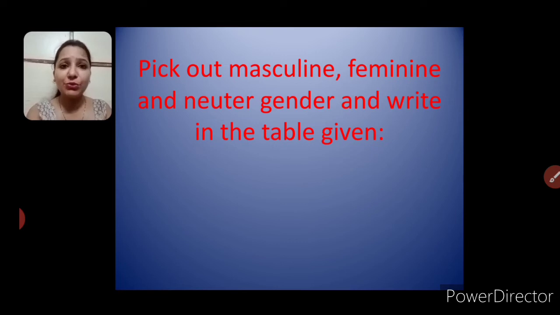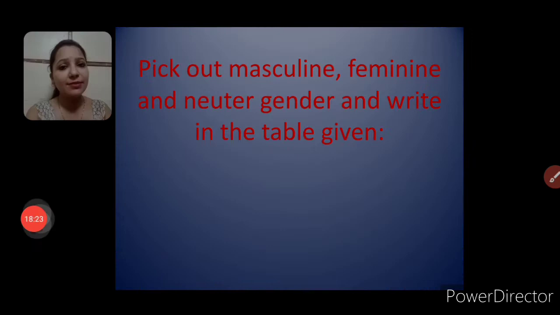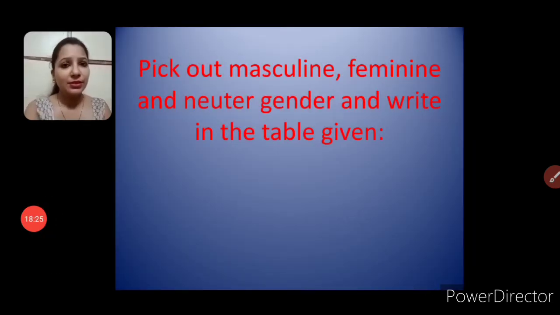And what about the neuter gender? It tells us about the non-living things. You remember? Once again revise that. Masculine gender tells us about male animals, boys and men. Feminine gender tells us about female animals, girls and women. And neuter gender tells us about the non-living thing.